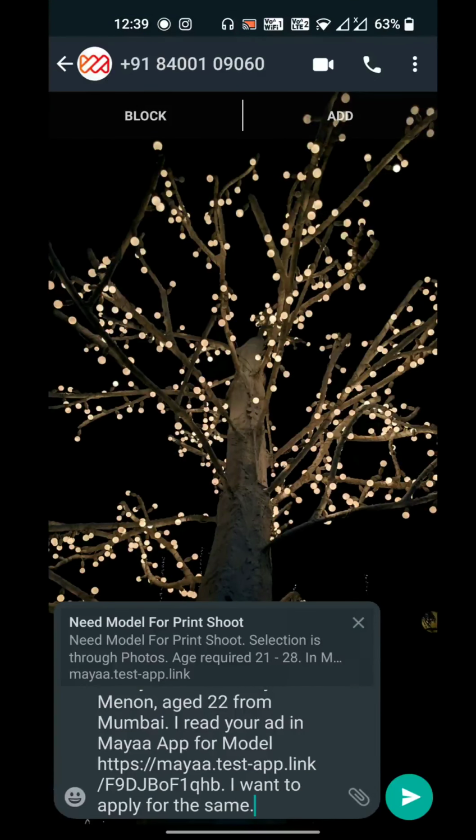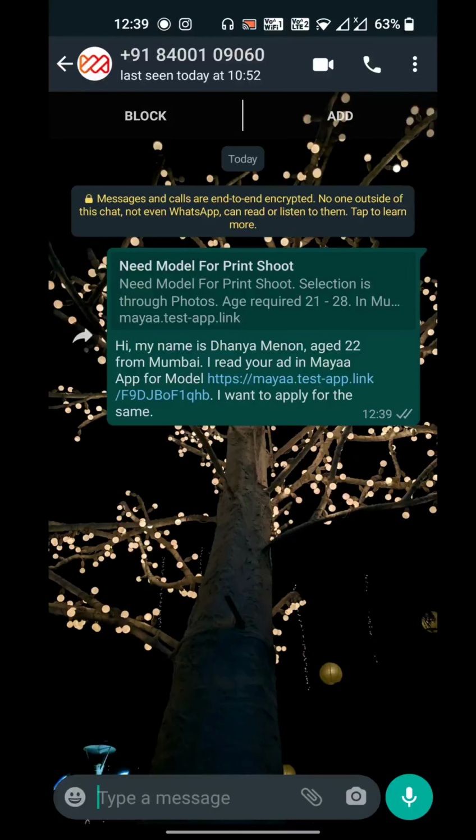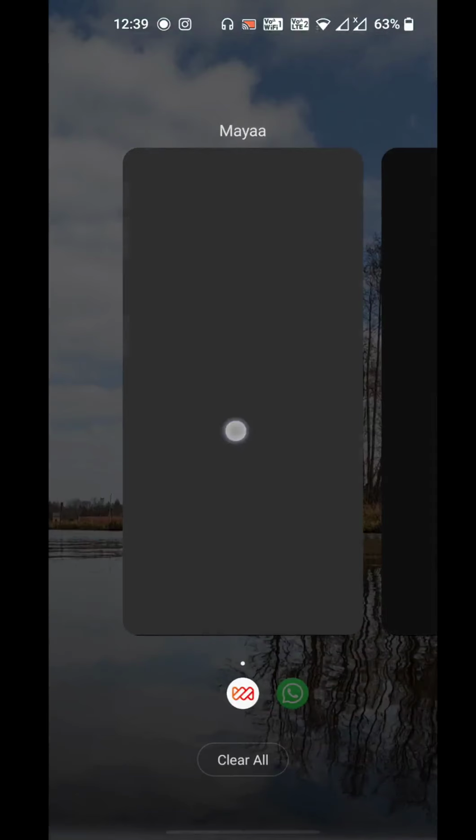This directly connects you and an automated message is generated which has all of your basic details that you have registered with our app. You can send these details and if you see a link is provided with an automated message that allows the production house to understand for which casting call you have applied as they post too many work opportunities in a day. All the posts on the app are applied the same way.